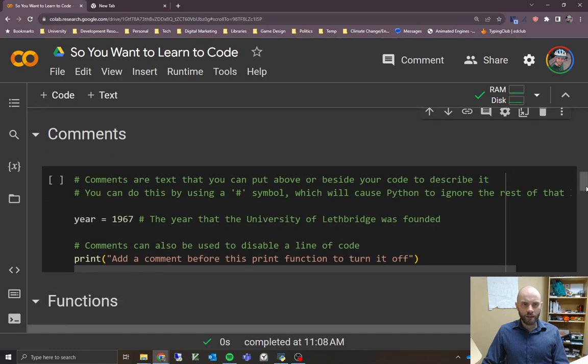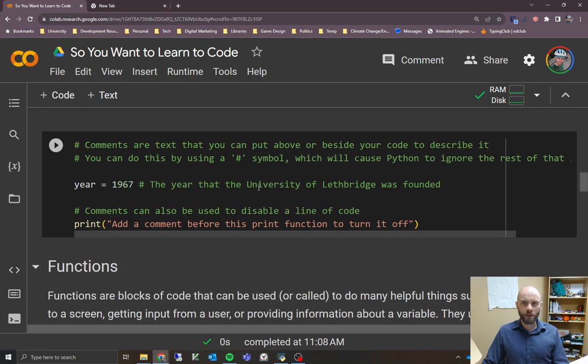All right, so next we're going to look at comments. Comments are a way of writing stuff in your code that Python ignores. This can be helpful if you want to write a note to yourself explaining what your code does, in case you come back to it in weeks or months and need to remind yourself, or notes to other people who happen to be looking at your code. It can save a lot of time.